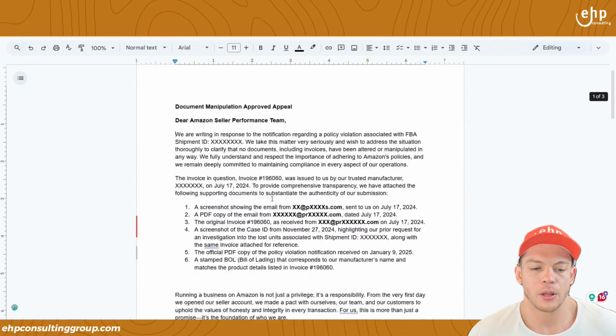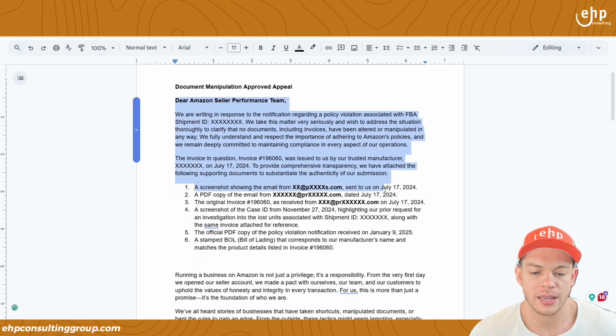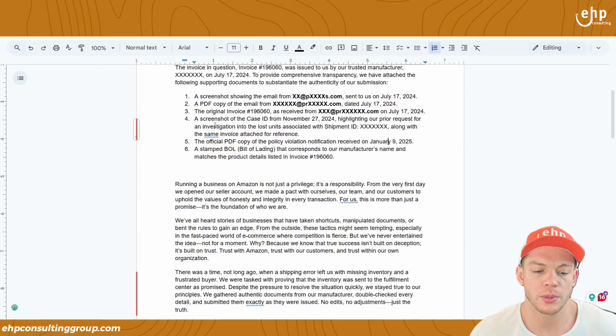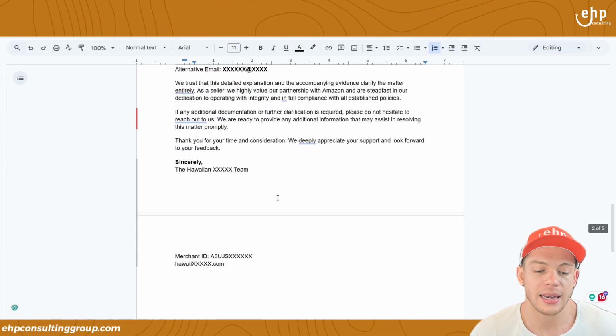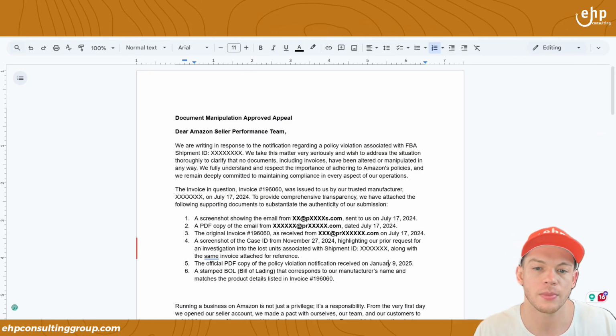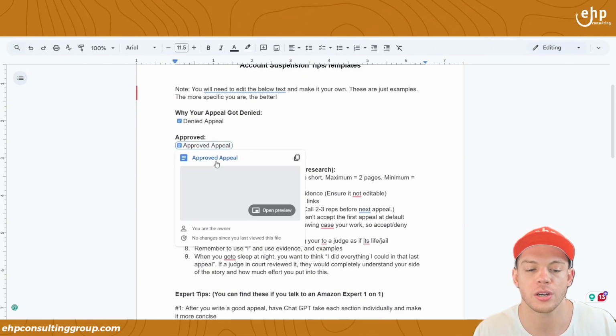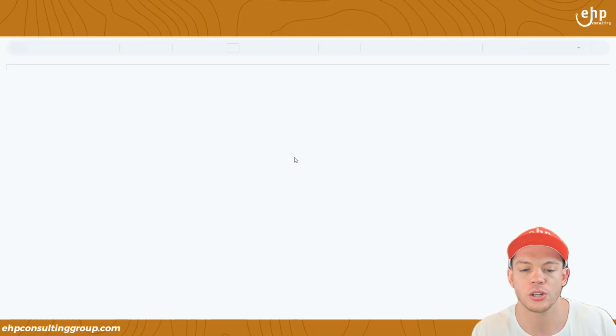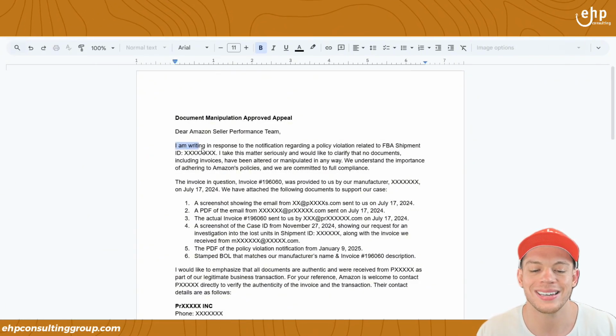But here's an example of an appeal, and we've got it right here. This one was not approved because we said we, and it was too long. So for the first appeal, you want it to be short and sweet. If Amazon asks for more information, then you can add more. What we did is we changed it from we to I.